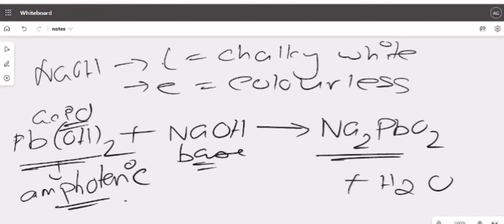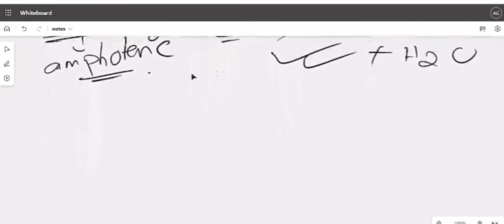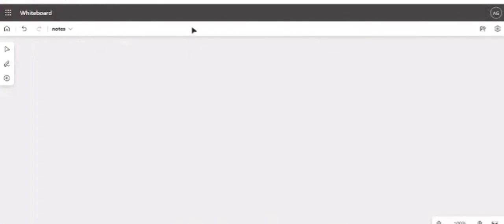So a neutralization reaction takes place, forming a colorless solution. No color. This is salt, this is water. Understood? You have to remember this reaction properly. Very important reaction. Whenever you add in excess, the precipitate will dissolve and a colorless solution will remain. Clear?